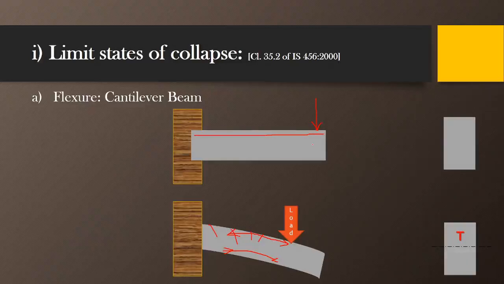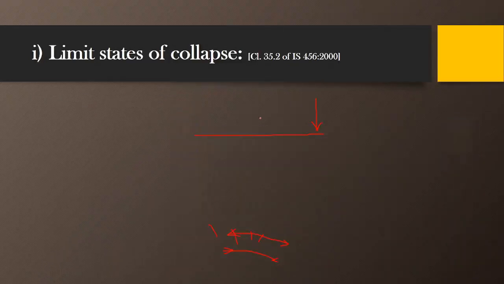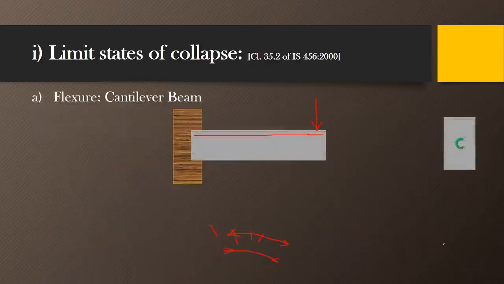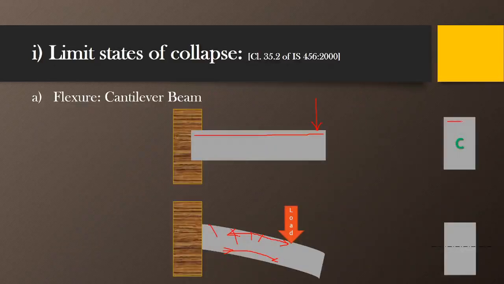In case of beams subjected to simple support, the normal reinforcement is provided at the bottom portion. It means that it is to be provided in the tension zone. So we can say that the bottom portion of a beam is called the tension zone, and as we know that concrete is not able to carry tensile stresses, we have to provide the reinforcement in the bottom zone here. In case of cantilever beams, we have to provide the reinforcement in the top zone, that is, the tension zone.